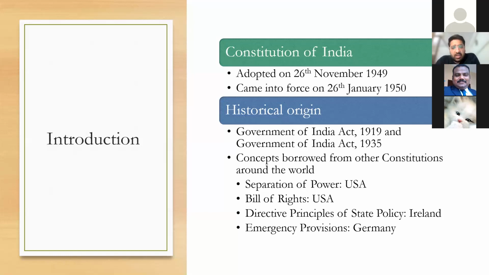Government of India Act 1935 is the one to which our Constitution is more similar.